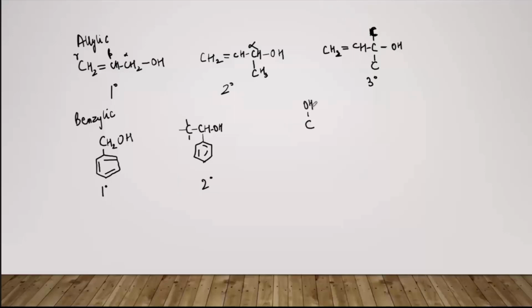Now if we have benzylic and this alpha carbon is attached to 3 carbon atoms, so this is a tertiary benzylic alcohol. ठीक है. अच्छा, you must remember that the OH group is attached to a carbon, and that carbon is not a part of the double bond, and that carbon is not a part of a ring here.